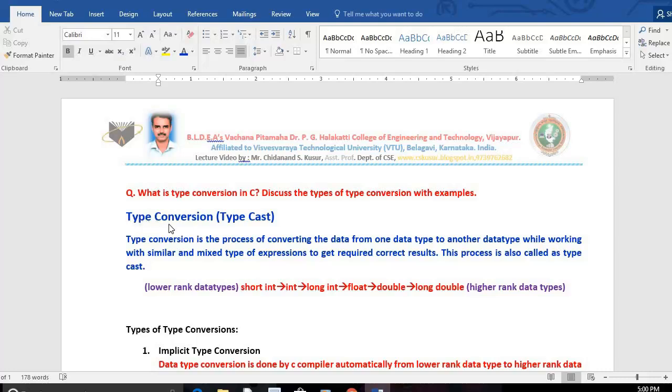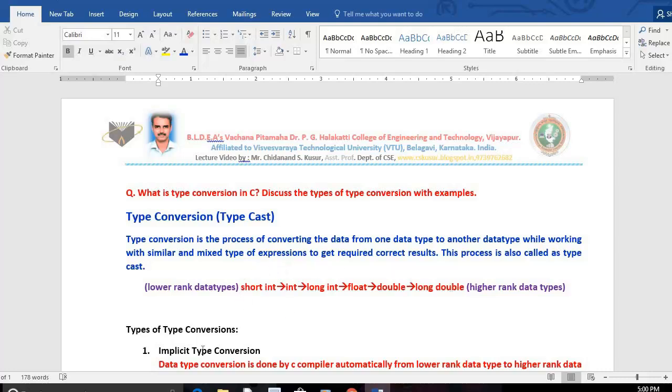We have already learned the different data types supported by C language. Integer is one data type, float is another, double is another, long double, short integer, all these are data types.